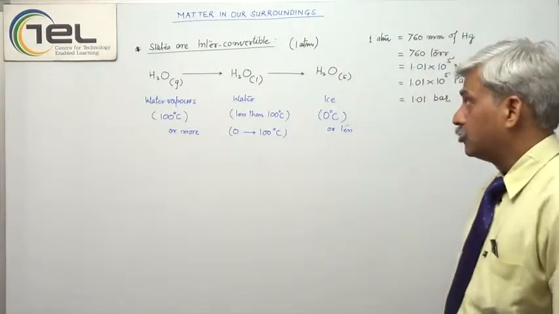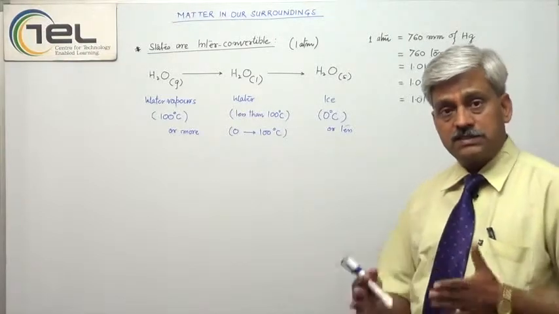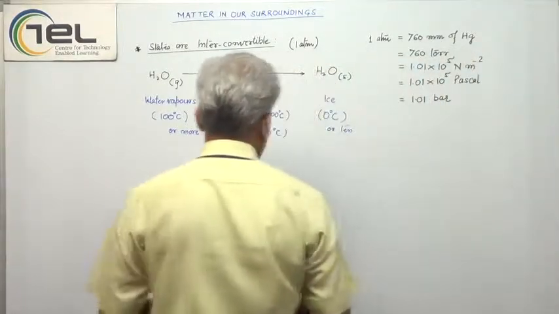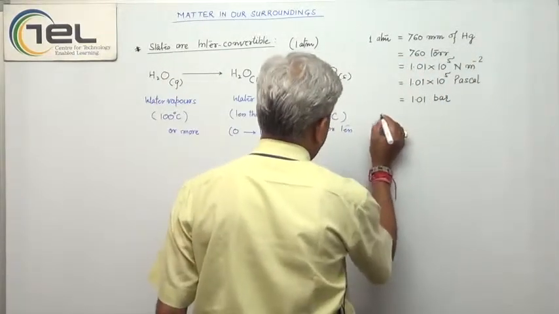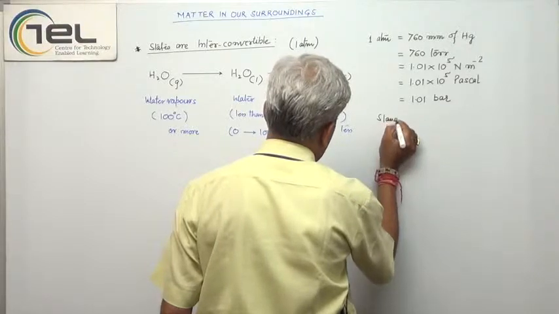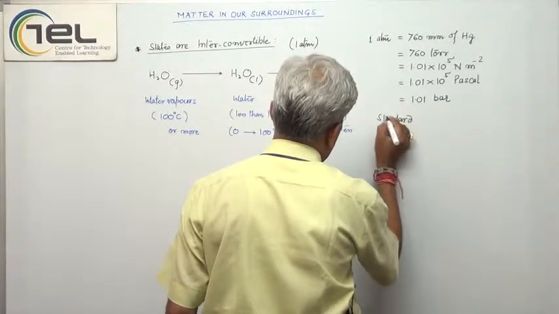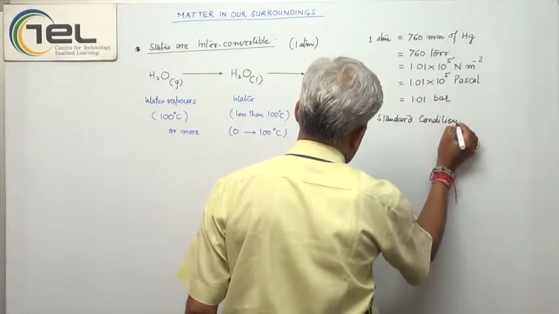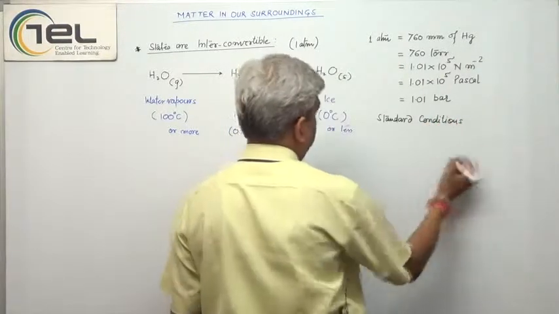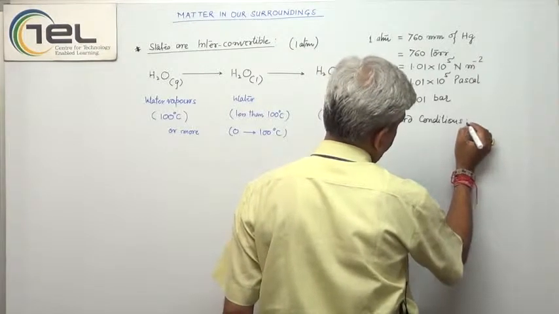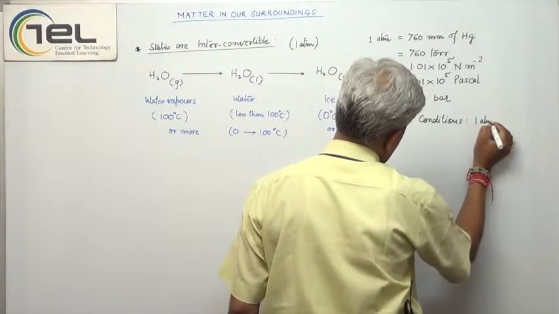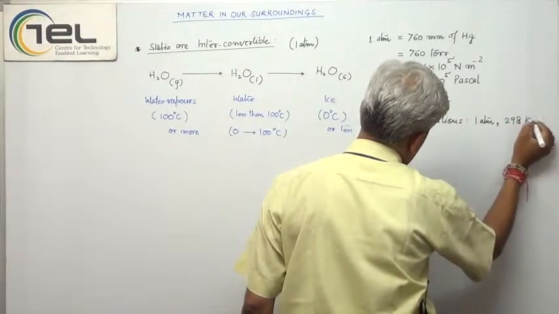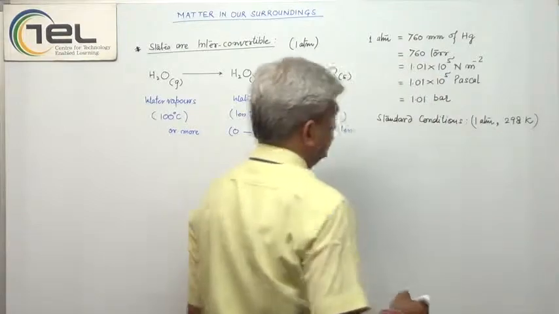See, under room temperature conditions, under standard conditions, there is a term, standard conditions. Standard conditions imply 1 atmospheric pressure and 298 K temperature.